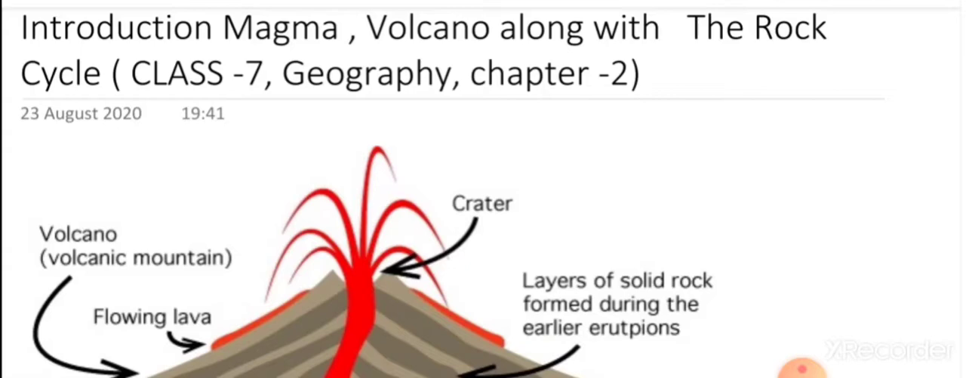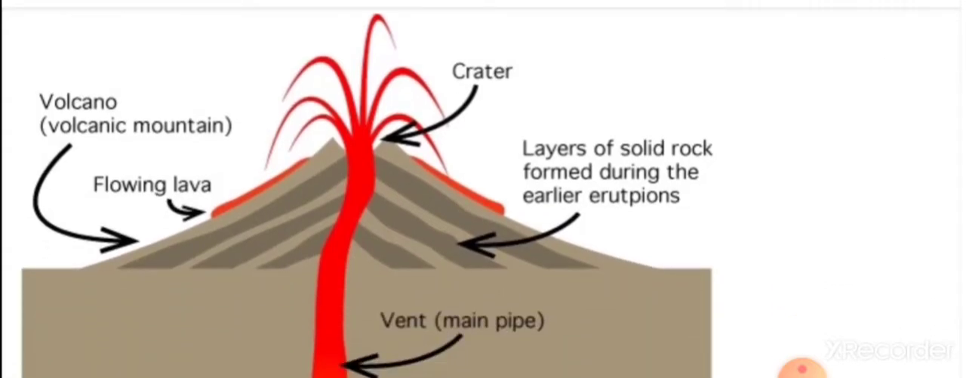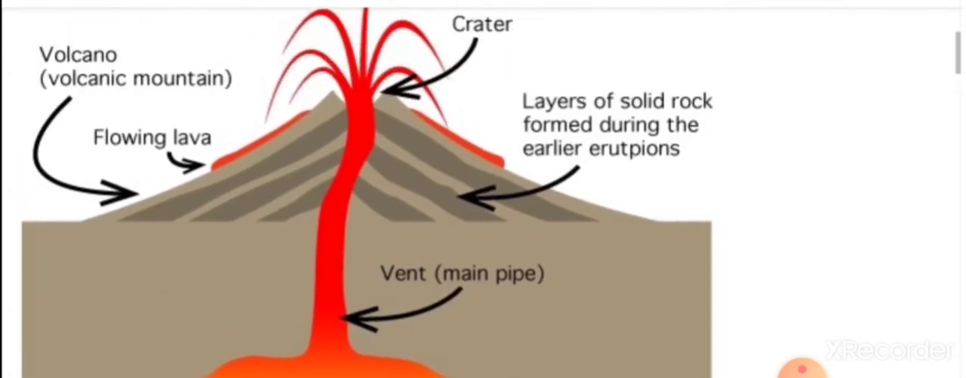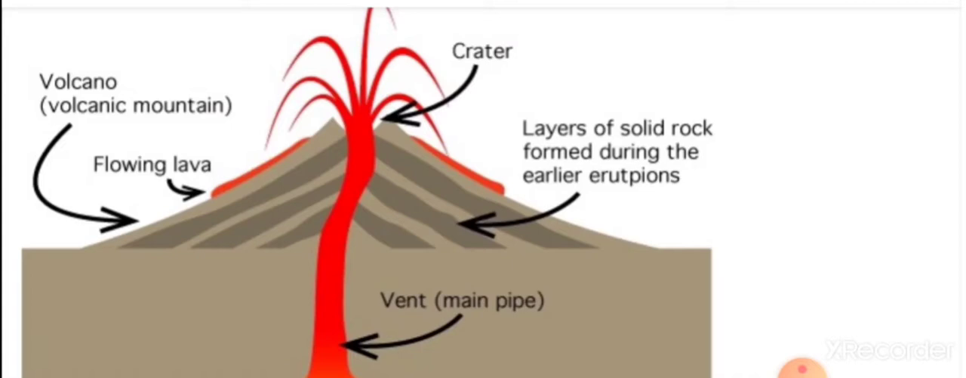So we'll start. Dear student, as you can see in the picture, this shows magma at the bottom, and there is a vertical space which is known as a vent, which provides the space for magma to come upward towards the earth's crust. With the help of the crater, or the mouth or opening, when the magma comes and falls on the surface of the earth, then the magma is known as lava, and this is a volcanic eruption.